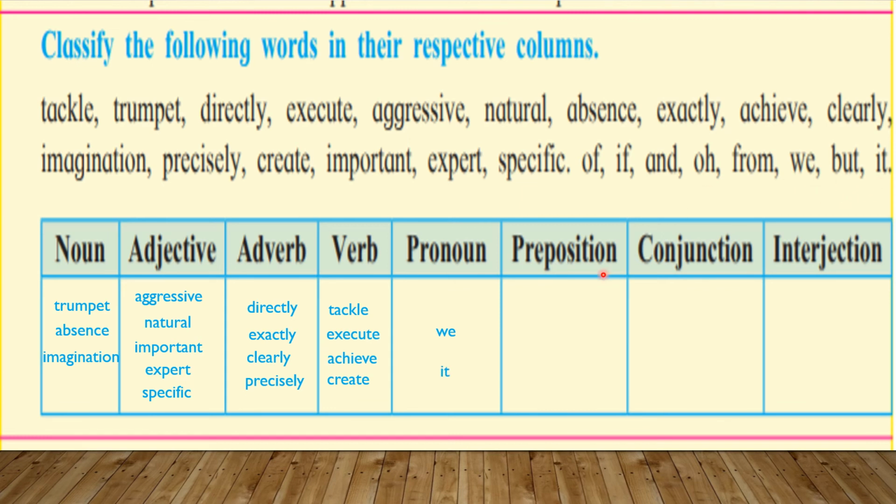Same as in the column of preposition, you may write of, then from. Then in the next column, that is about conjunction, in which you may write if, then, and, same as but. And the last column is about interjection, and you may write oh.